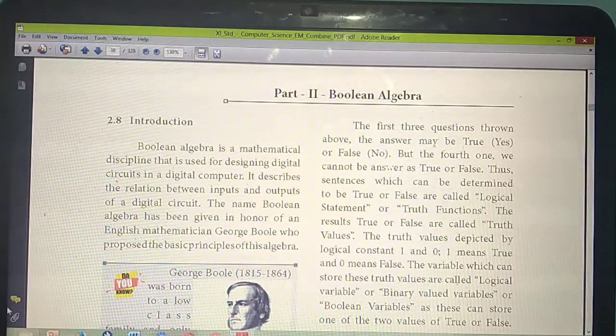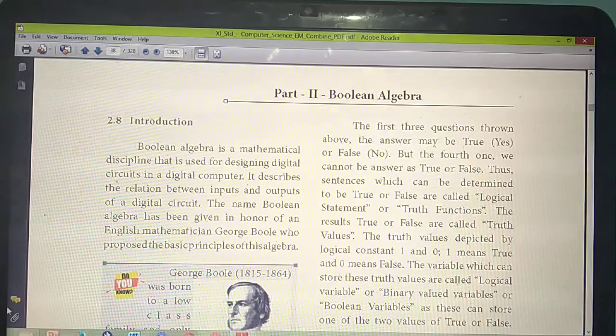What are the 2 values? True or false. Either the answer becomes true or the answer becomes false. That is Boolean. Here we are going to study a lot of algebraic expressions, and you are going to prove a lot of algebraic expressions using these Boolean values. Why are we using Boolean algebra? It is mainly used to design digital circuits.